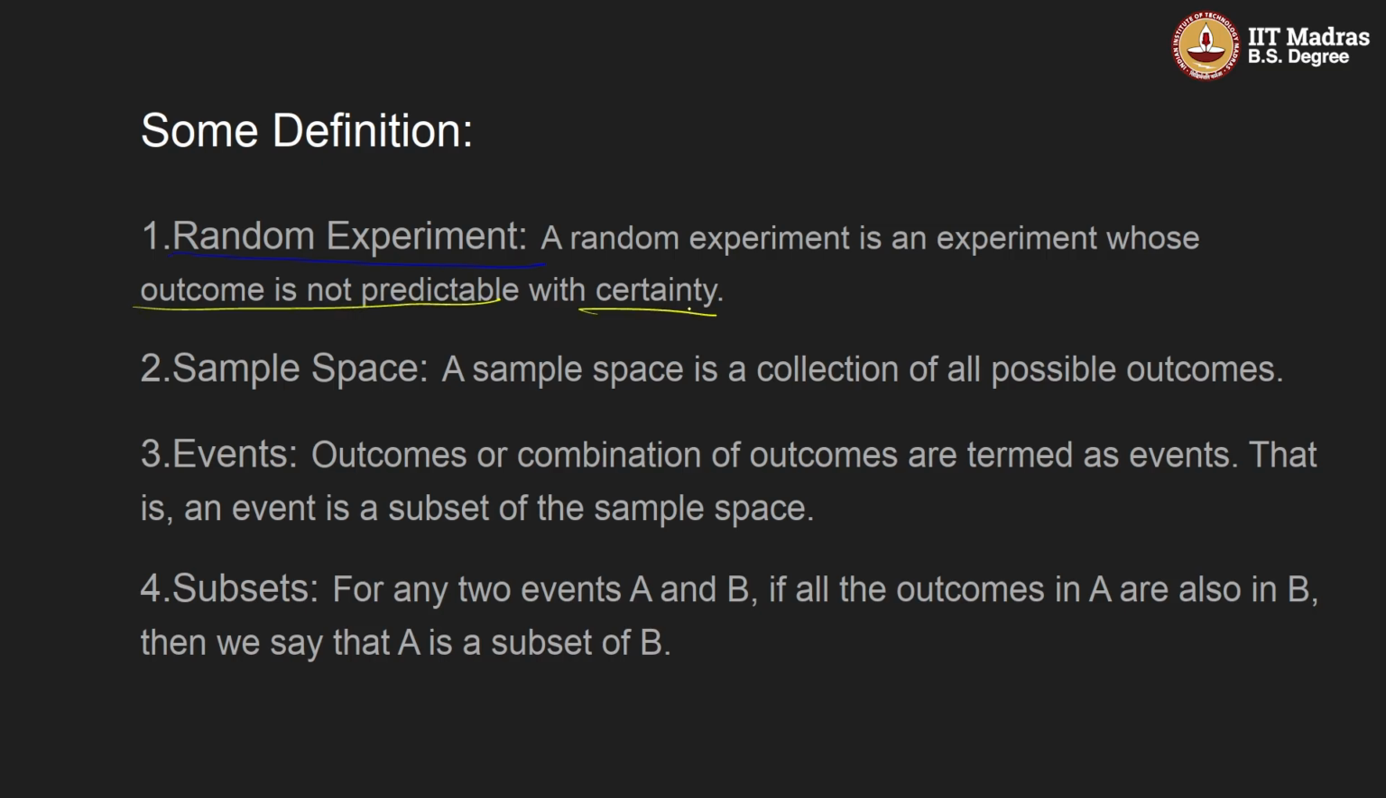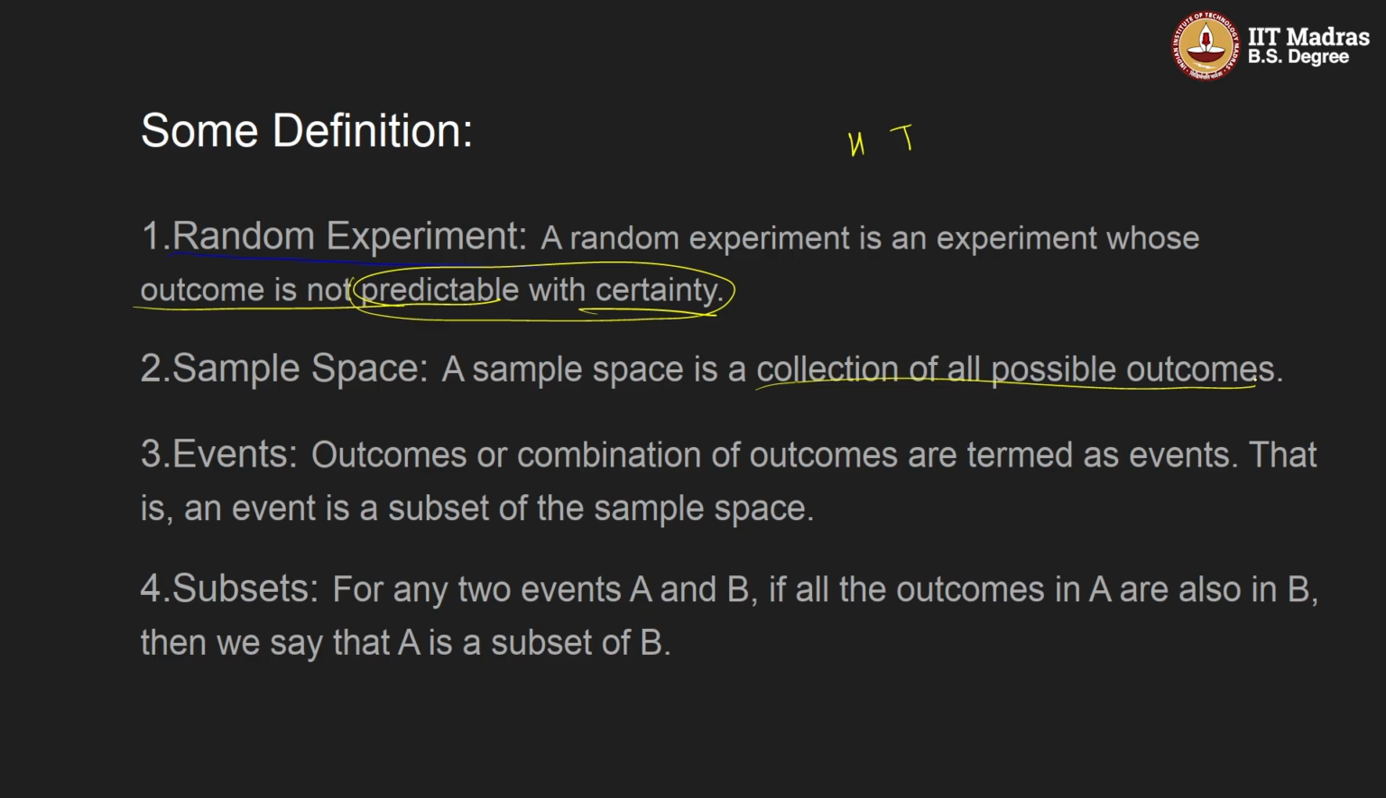Like if we are tossing a coin, we know the outcomes. What are the outcomes? The outcomes may be head or maybe tail. So the outcomes are known, but we are not predicting with certainty that yes, we are sure that only head will come or only tail will come. So a random experiment is an experiment whose outcome is not predictable with certainty.